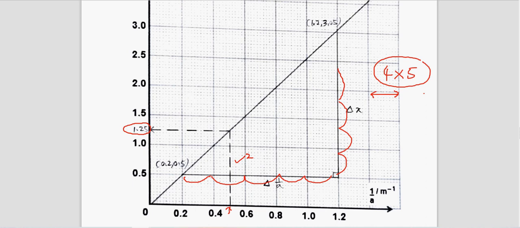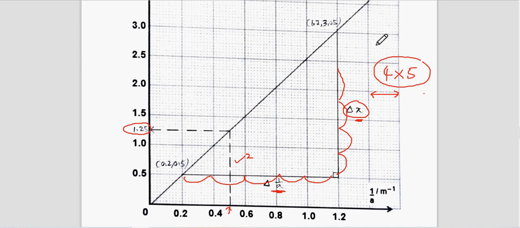Alright, and don't forget to put 90 degrees here. It's good to put 90 degrees here. And then if you can add in the triangle the changes in the vertical axis and the changes in the horizontal axis symbol, even better. Now we don't use x and y because the horizontal axis is 1 over a, so we use 1 over a symbol. And the vertical axis for this graph is x, so we use x. So this triangle is 1 mark.